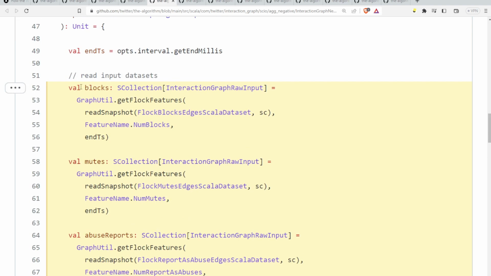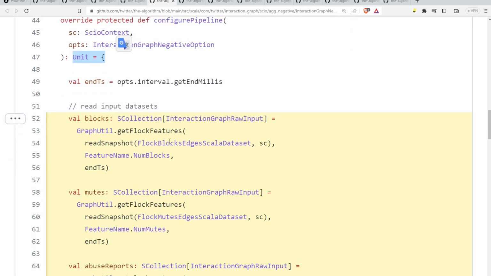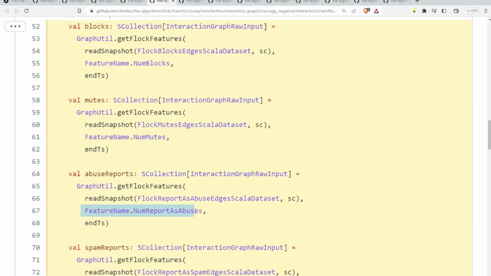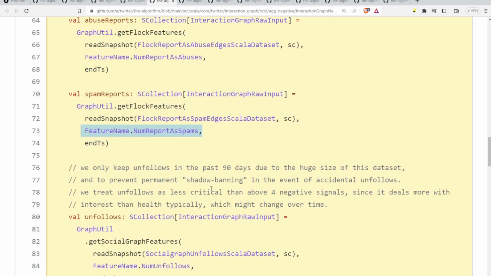Okay, so this is a configure pipeline, and it's creating a unit, and that is going to be equal to the number of blocks, the number of mutes, the number of report as abuses, and the number of report as spams. Again, use this feature however you wish.